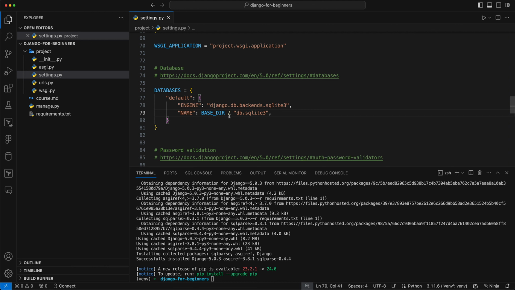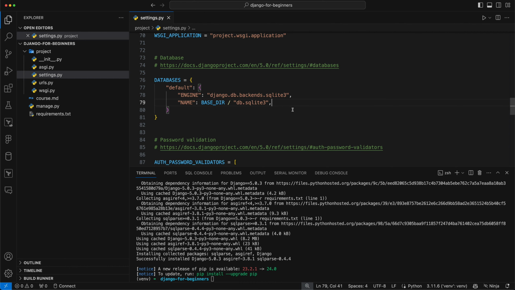Basically, it's going to create a file in our base directory called db.sqlite3. And we don't have to worry about things like installing Postgres or setting up Docker or doing all those annoying things that we will definitely do in this course later. I just want to point out that that's the database we'll be using for the initial learning. You can do most things in SQLite that you can in Postgres. There are a few exceptions. Postgres has a lot of extra functionality, JSON fields and whatnot, that SQLite does not support. But for the most part, we'll be fine.